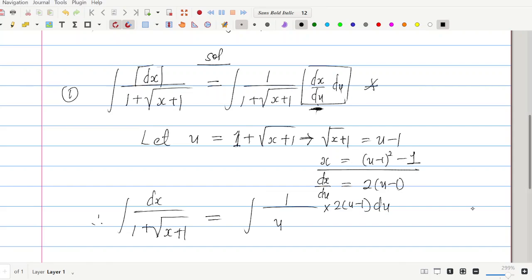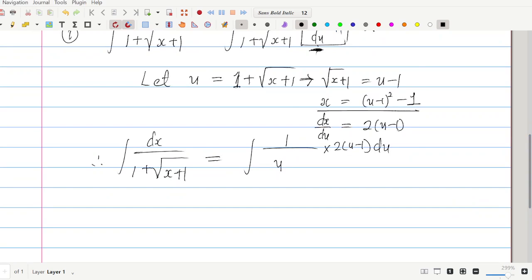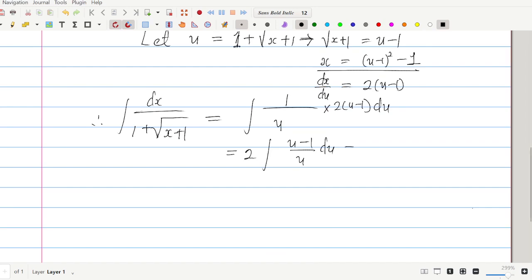Hope you can see that. So in that case, 2 is a constant, it can be factored out, so we have 2 integral, we are left with (u minus 1) over u du, all right. Then this will give rise to writing 2 the integral. Now u divides into u, we have 1, all right, minus u divides into 1, we have the result as 1 over u du, all right.